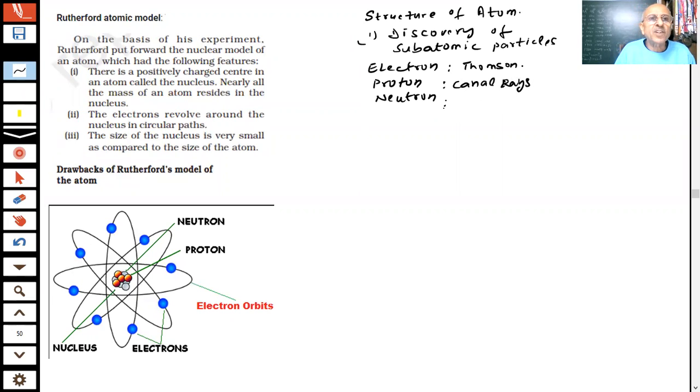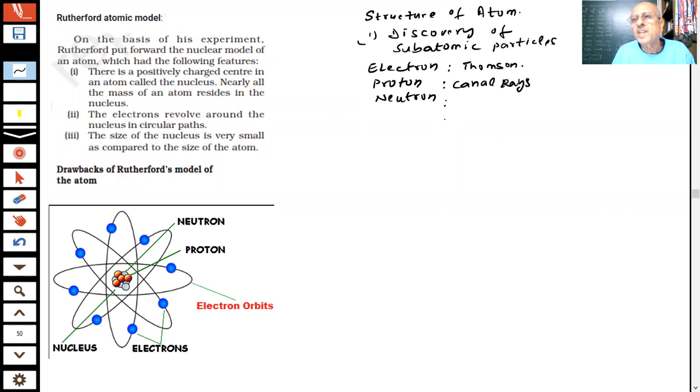We have already discussed these important particles which make up the atom. Scientists then began working on how these particles are present and where they are present inside the atom.